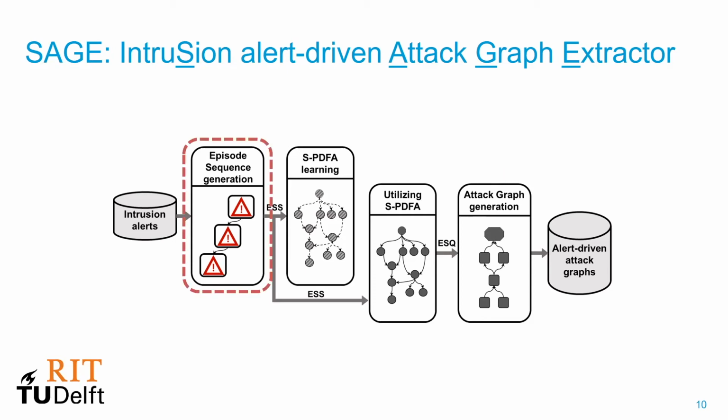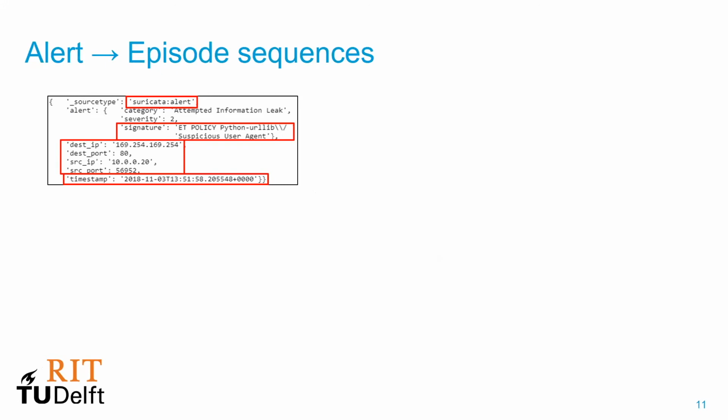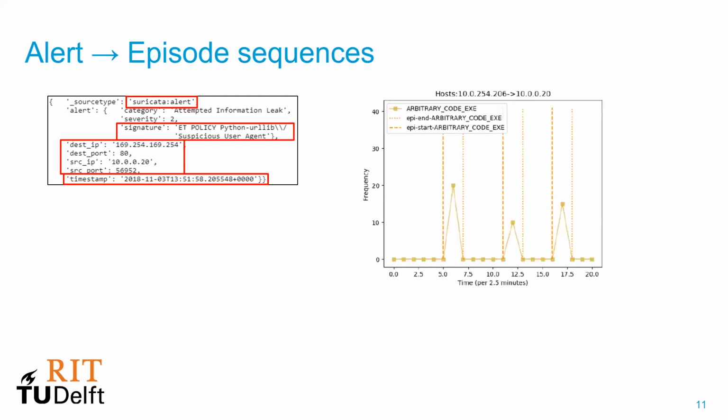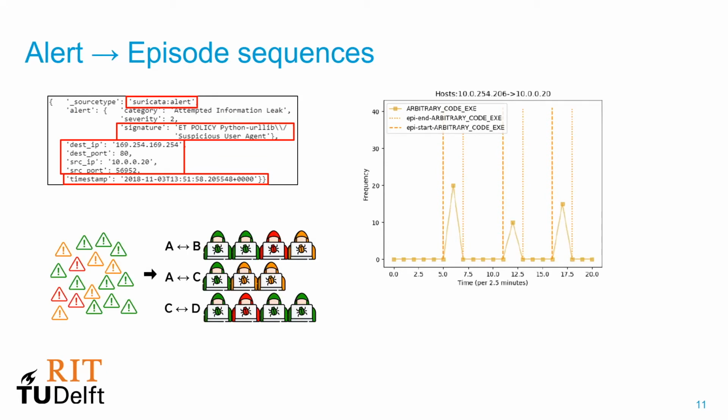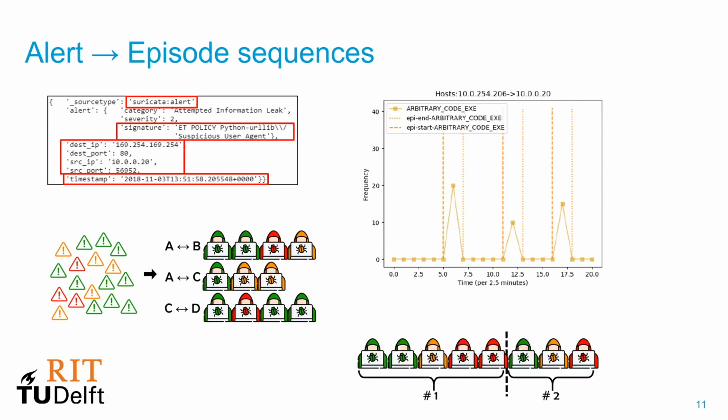So let's go in a little bit more detail. We start with aggregating alerts of different types into episodes or actions, because one action can result in many, many alerts. So we basically group bursts of alerts together. This step basically converts alerts into episode sequences, which are basically groups of alerts that occur between a particular attacker-victim pair. In addition, we split each attack attempt into separate subsequences because we want to model strategic similarities of each individual attack attempt.